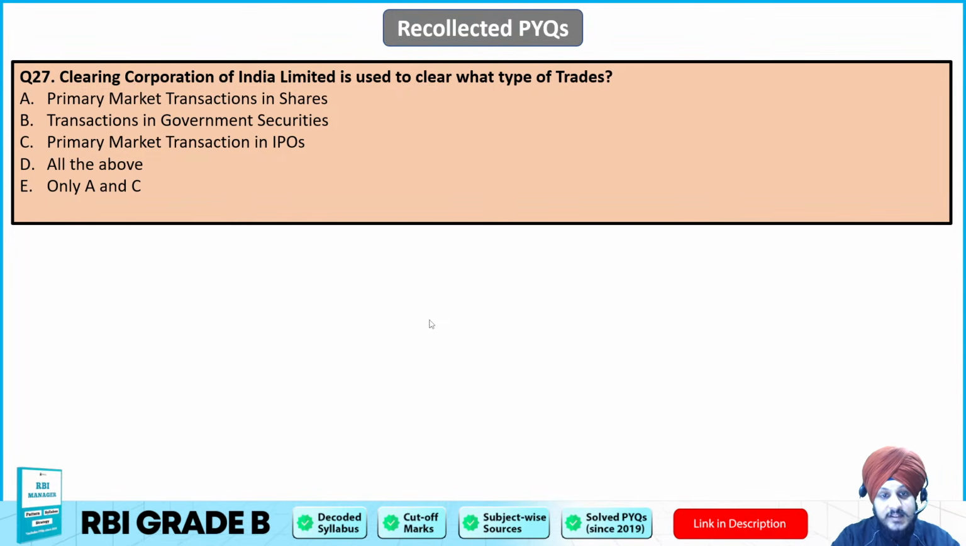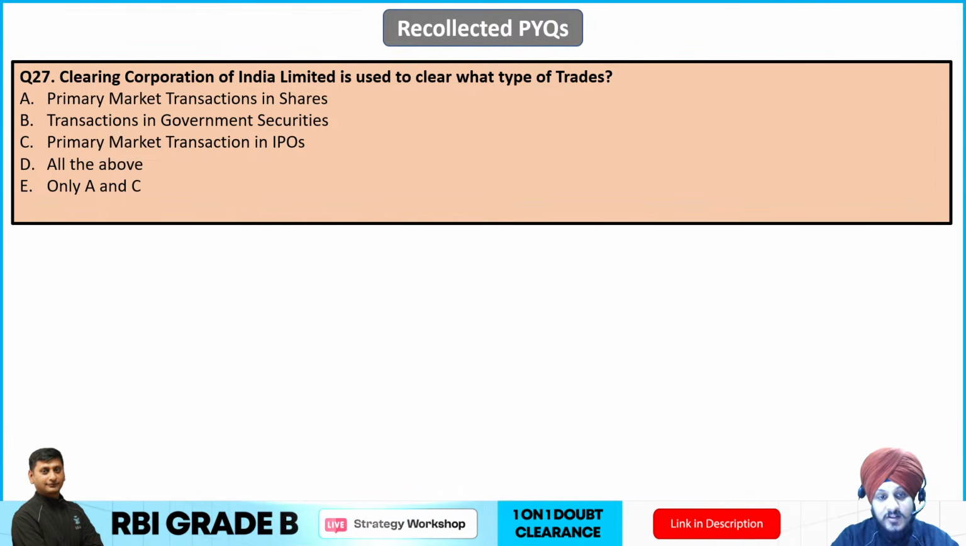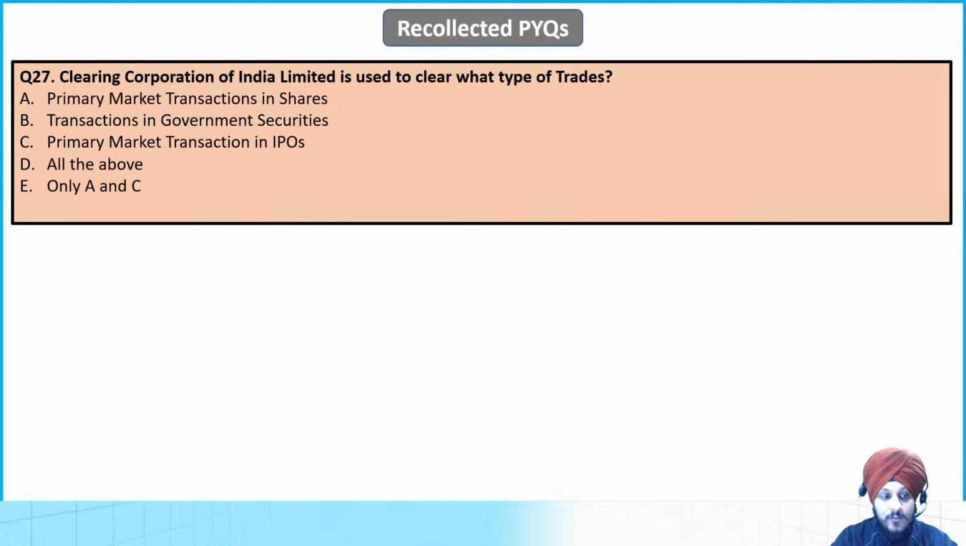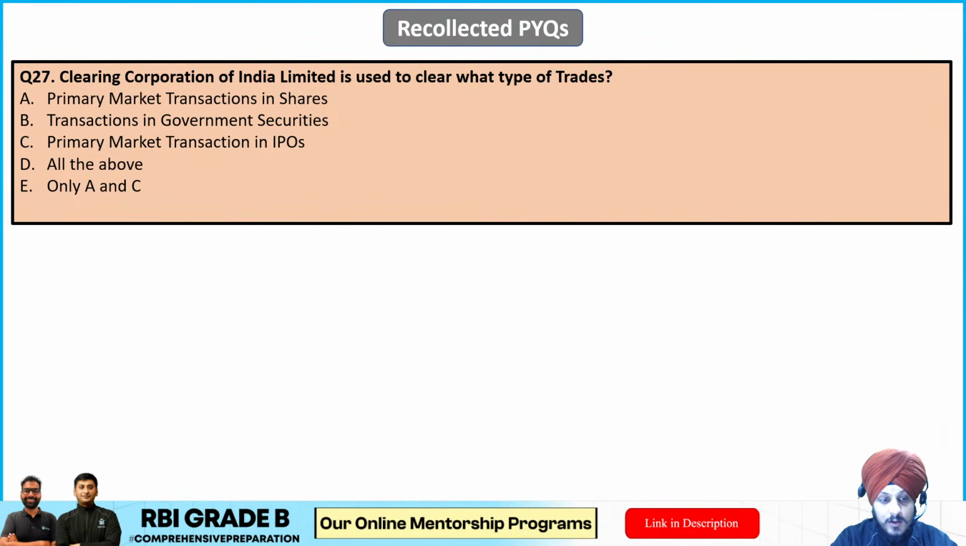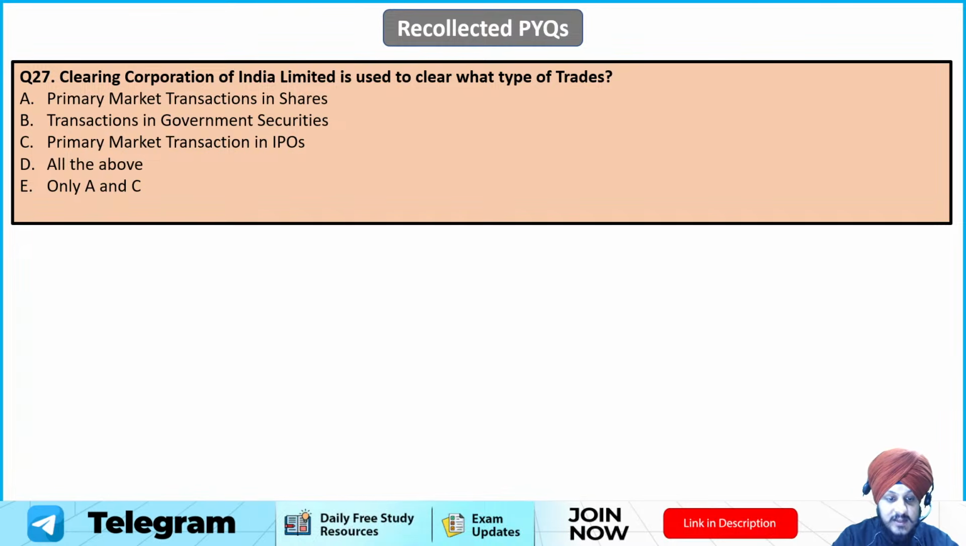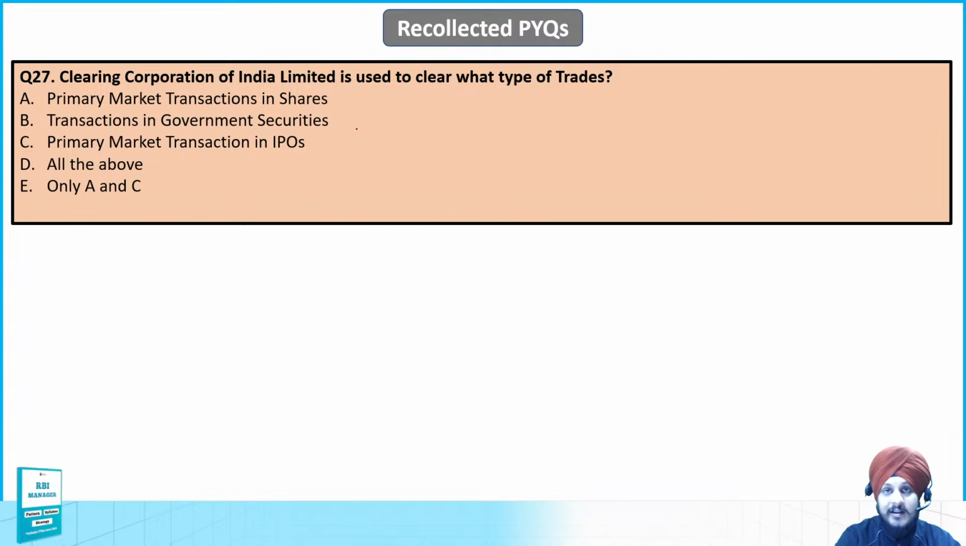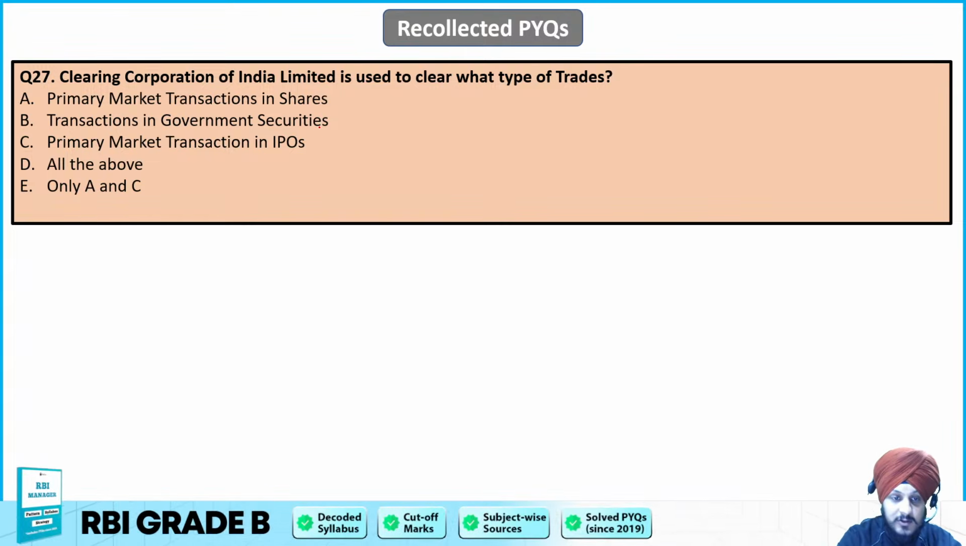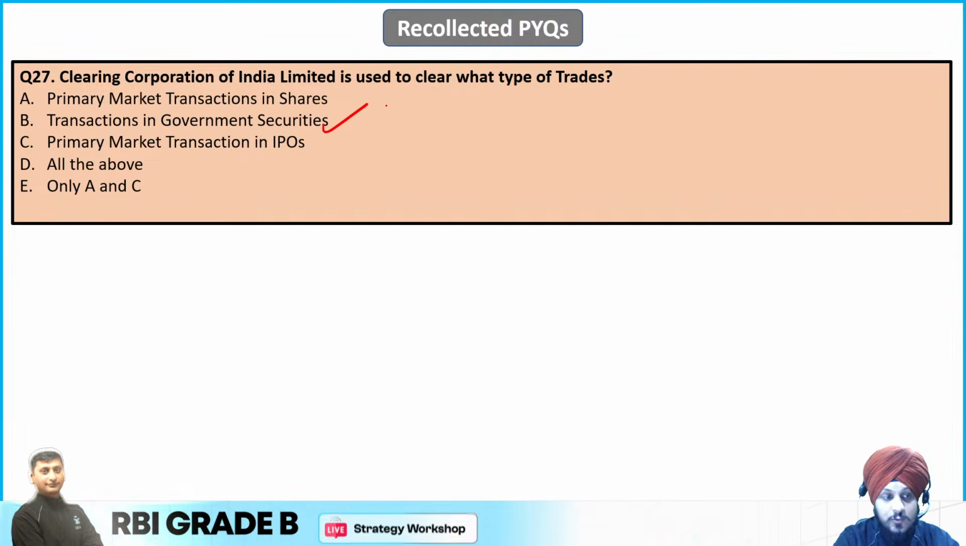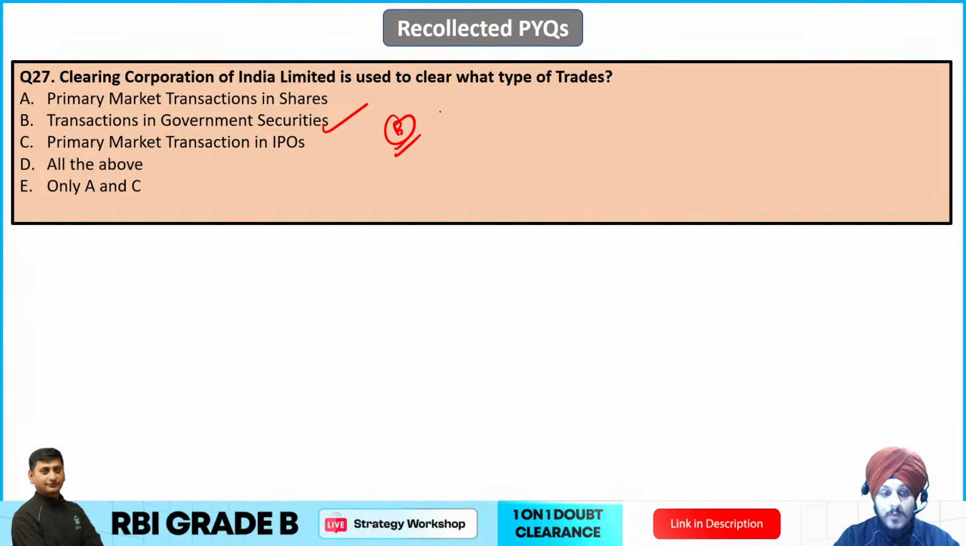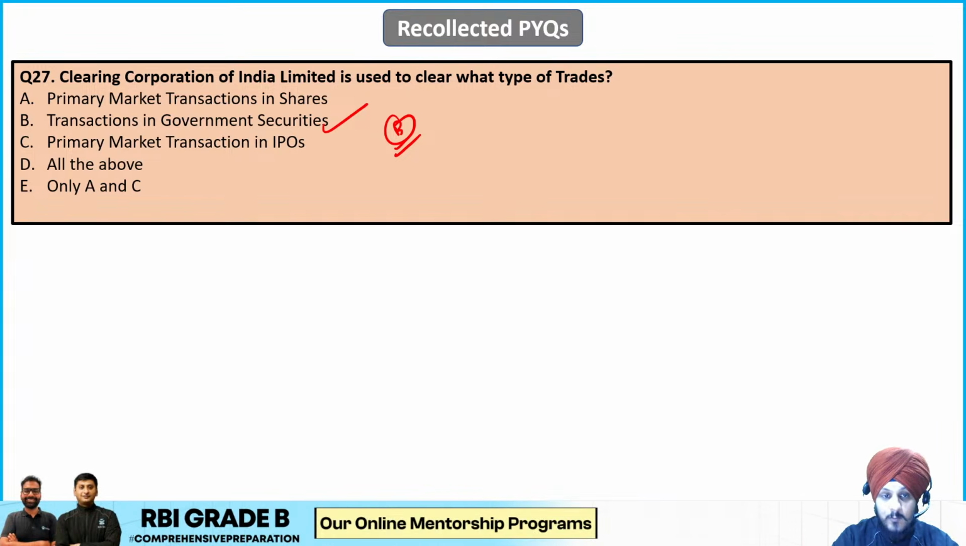Now the next one. So CCIL is used to clear what type of trades? Primary market transaction in shares, transaction in government securities, primary market transaction in IPOs, all of the above, or only A and C? So mark your answers. This is something that I just told you, because CCIL basically provides clearing and settlement services with respect to transactions in government securities, right? So that is why B is going to be the correct answer to this question. So transaction in government securities, that's what CCIL does. Execution of this transaction is performed by CCIL.